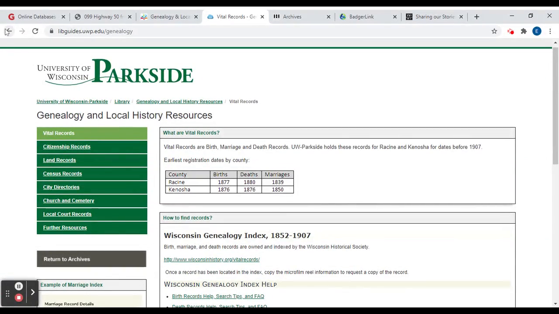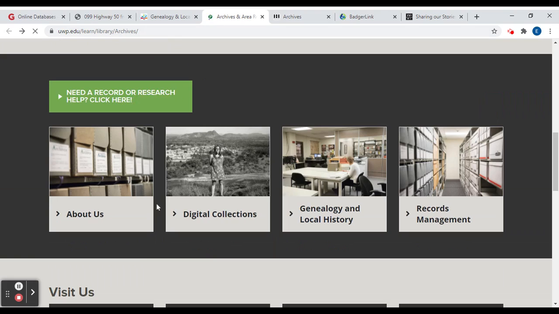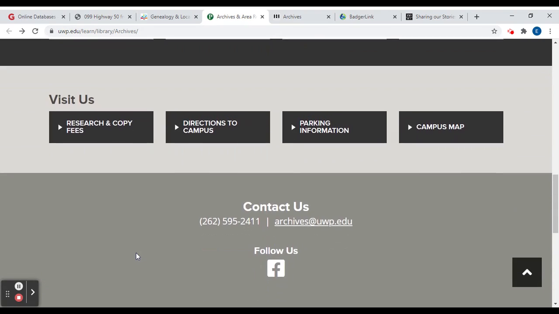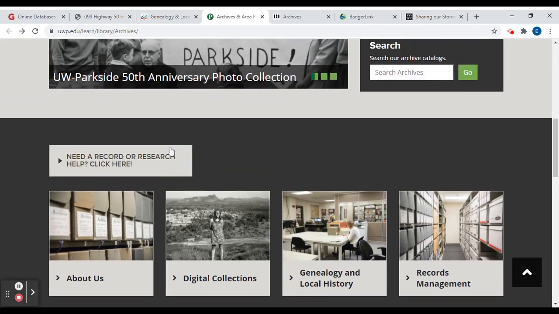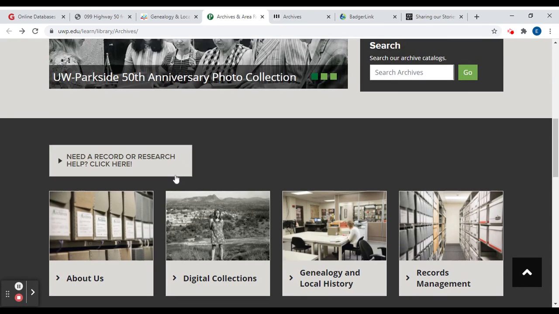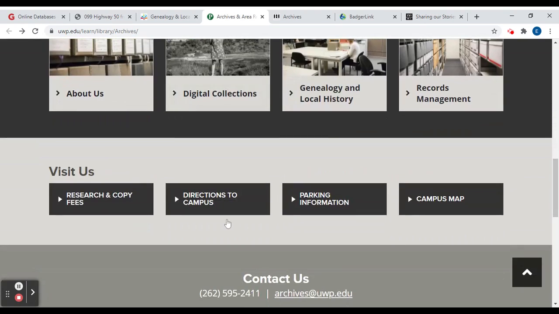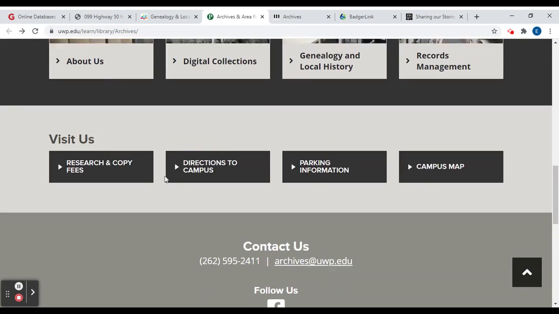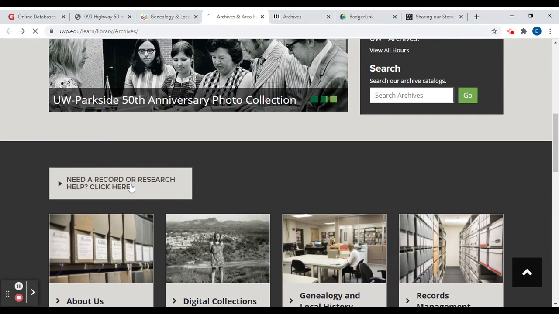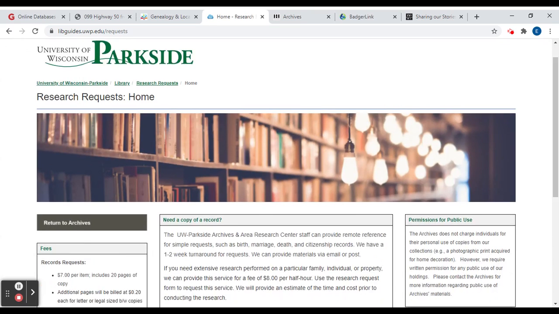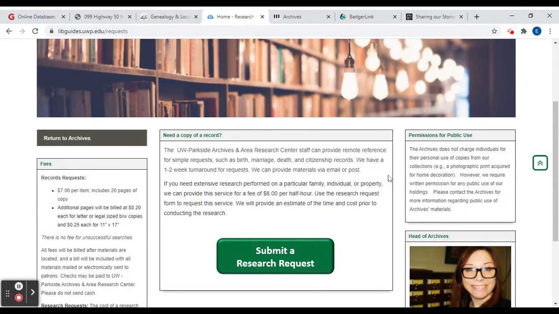And what you can also do, I'll go back here, if you know that you are looking for something that they have, you can submit a research request. So that means one of the librarians at the research center will look it up for you and make a copy and then send it to you for a fee.